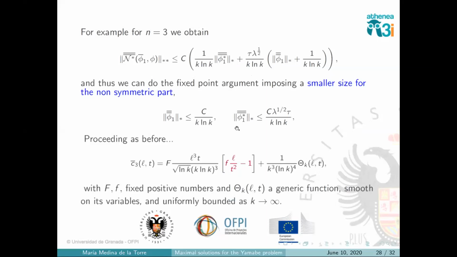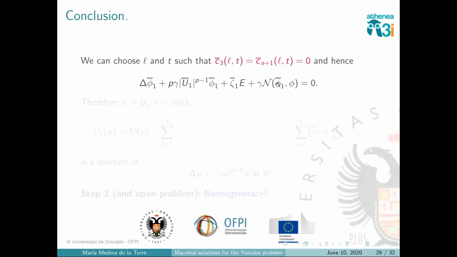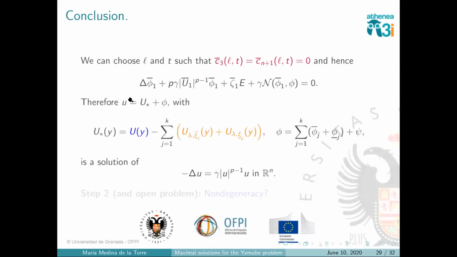Then proceeding like this, what we get is exactly the equation that we were looking for, okay? Now the main term is determined by the error, which has this size, and the nonlinear term is something smaller that we can control here. So if we do this, we can find parameters in such a way that this is 0, so phi solves our equation, and therefore our function u is a solution to my equation. That was what I wanted to prove.